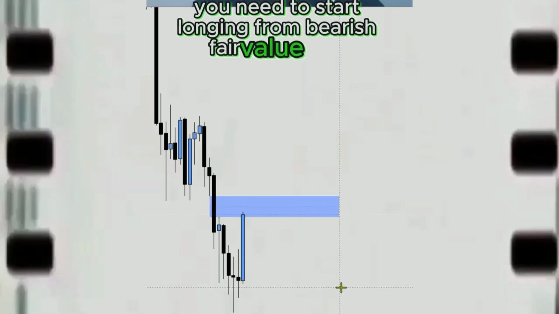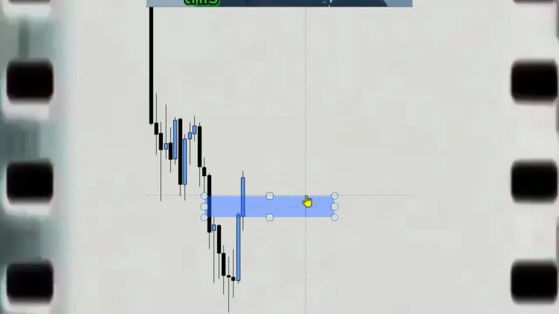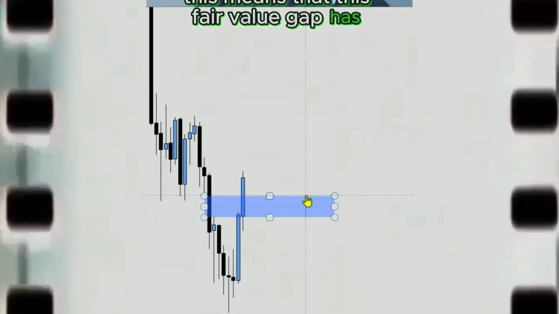Now, most ICT traders are taught to short from bearish fair value gaps, but what I actually do and what I teach is you need to start longing from bearish fair value gaps, and the way that you do that is you wait for them to be inversed and disrespected. As you can see right here, we get this candle close above this fair value gap. This means that this fair value gap has now been disrespected, and we can look for it to take some